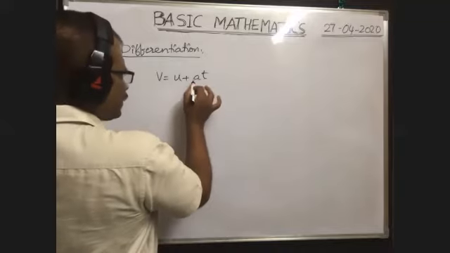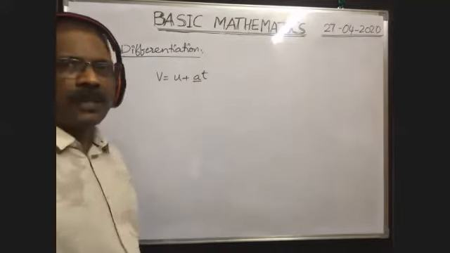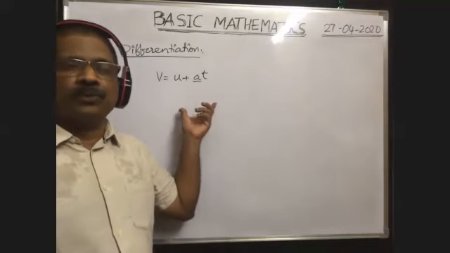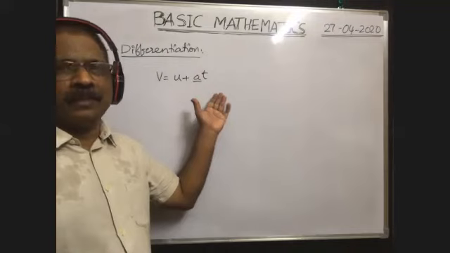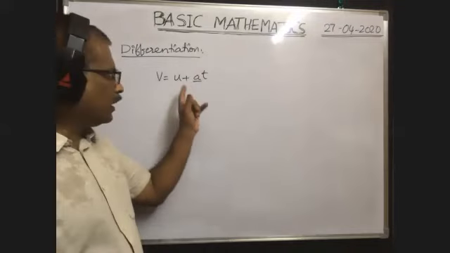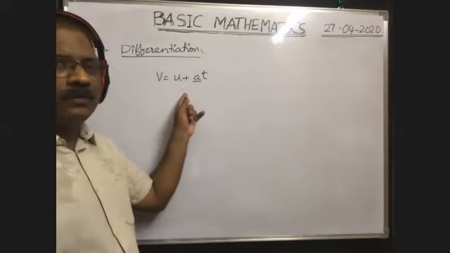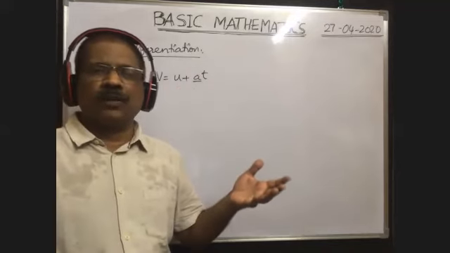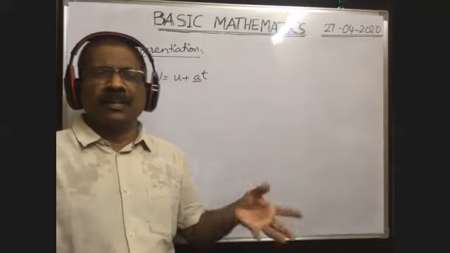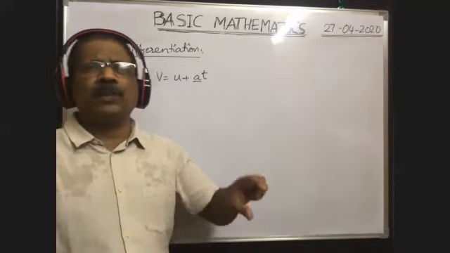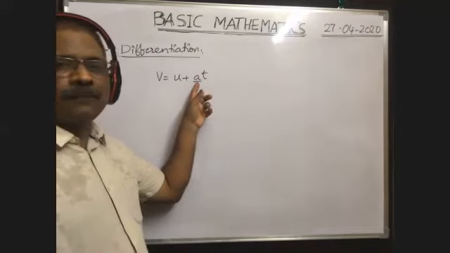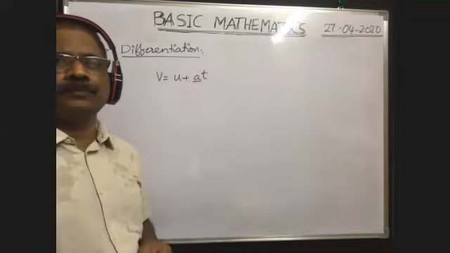Suppose acceleration also varies with time, acceleration is not constant, then this formula is not applicable to find the velocity of a body after any time t. Not only this formula, we have s is equal to ut plus half at square, v square minus u square is equal to 2as. All these formulas are applicable whenever the body travels with constant or uniform acceleration. In this case only it is applicable.